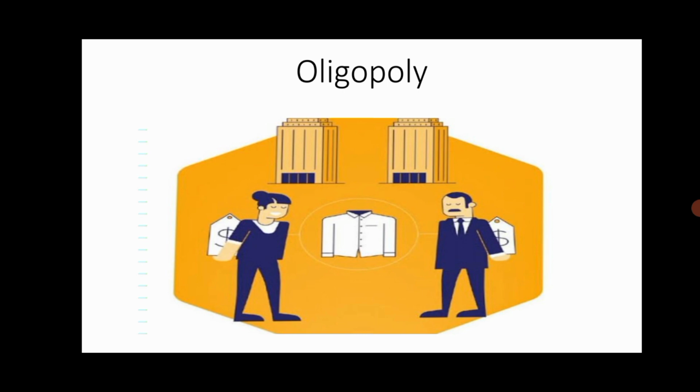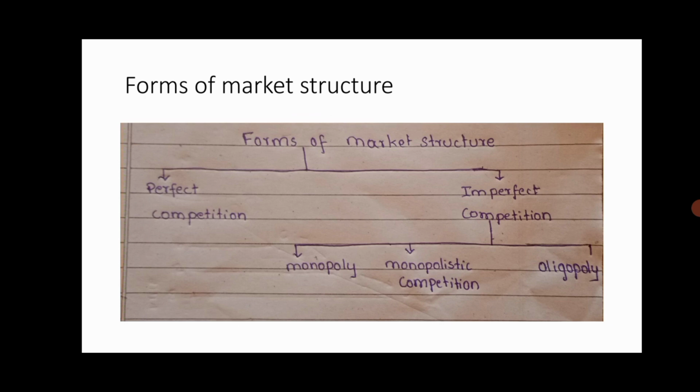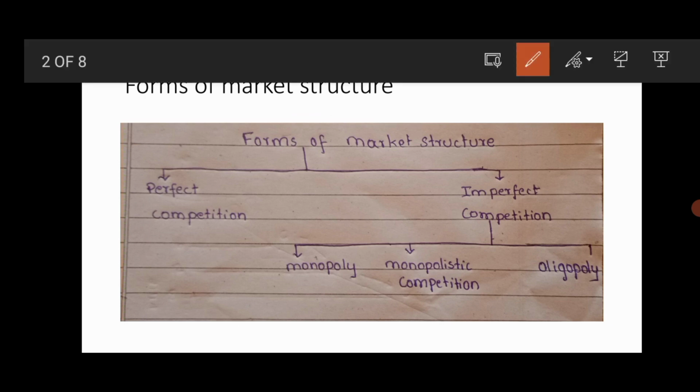Before discussing oligopoly, I want to discuss different forms of market structure. There are mainly two forms of market structure. One is perfect competition and another one is imperfect competition. Under imperfect competition we can see monopoly, monopolistic competition, and oligopoly. And duopoly is a special case of oligopoly.